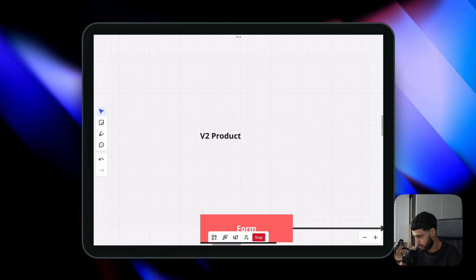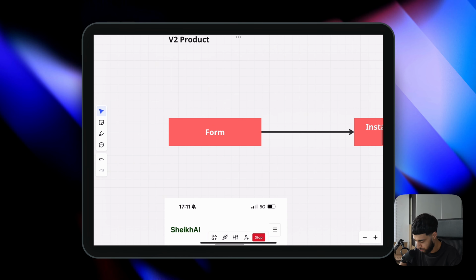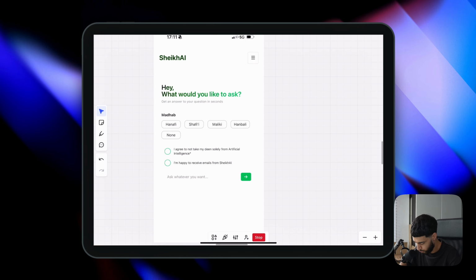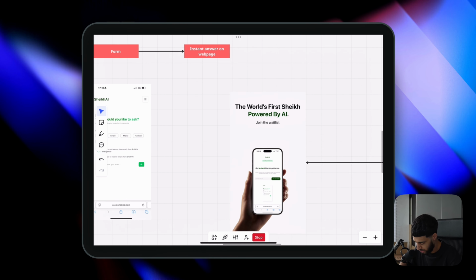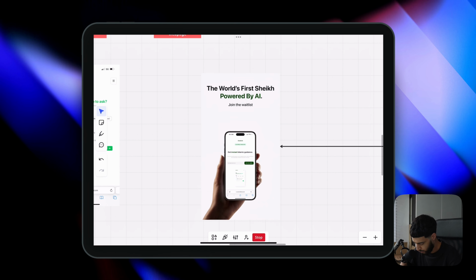Now it's time for V2 of the product. So I updated it by making the form look a little bit nicer. Here's an example here. Much more modern than just a normal email form. And then now the answer would actually display live on the web page. And then also set up a waitlist.